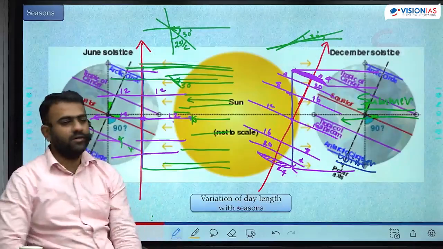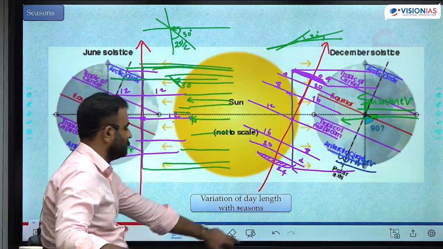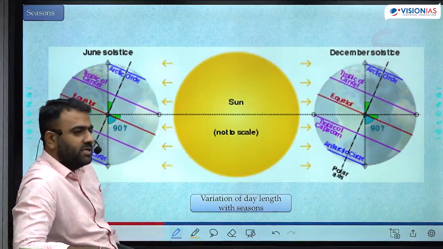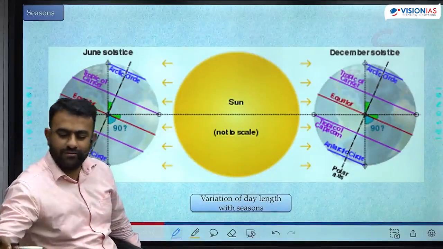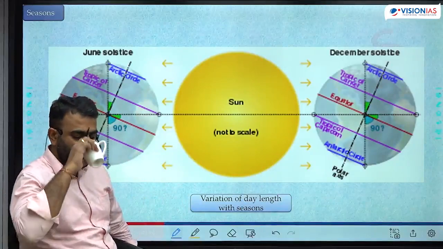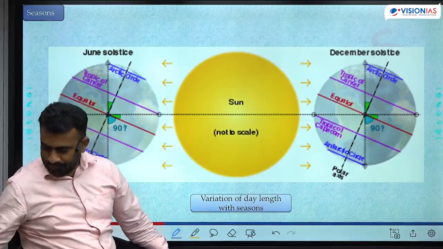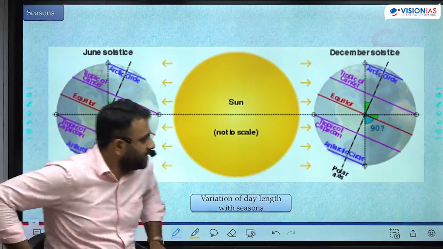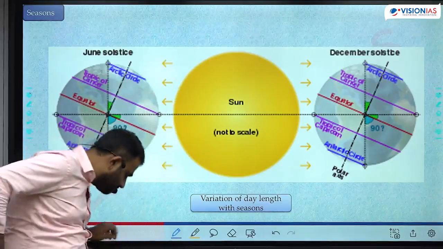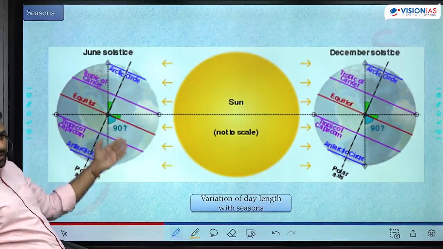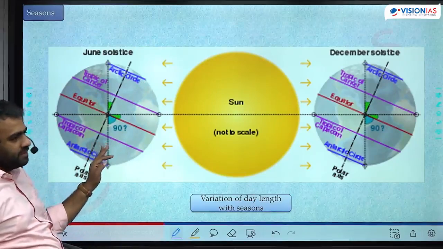You bring revolution into the picture, the condition gets reversed exactly. Exactly reverse हो जाएगा 6 महीने में because of revolution. Earlier we were in this position, where the northern hemisphere was tilted towards the sun, southern hemisphere was tilted away from the sun.